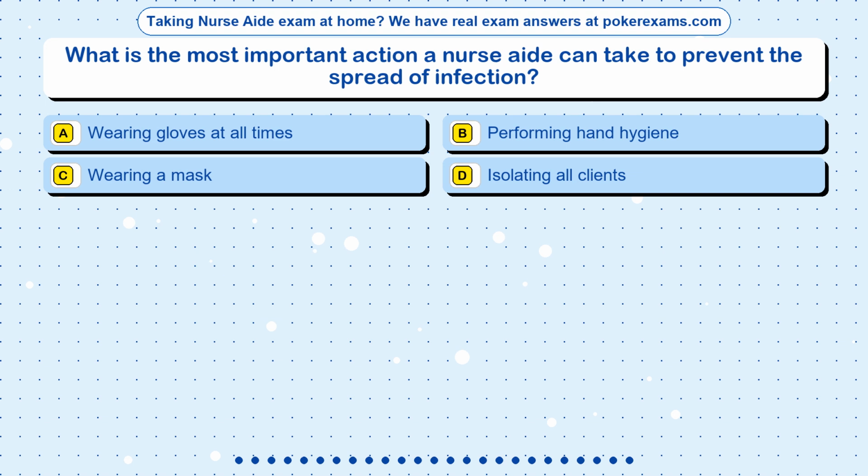Question 1. What is the most important action a nurse aide can take to prevent the spread of infection? Option A. Wearing gloves at all times. Option B. Performing hand hygiene. Option C. Wearing a mask. Option D. Isolating all clients.